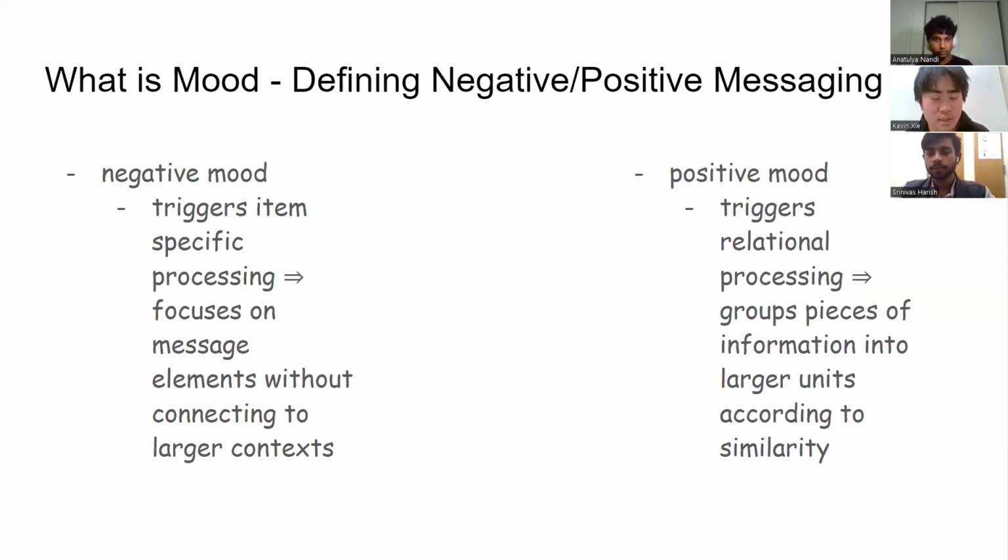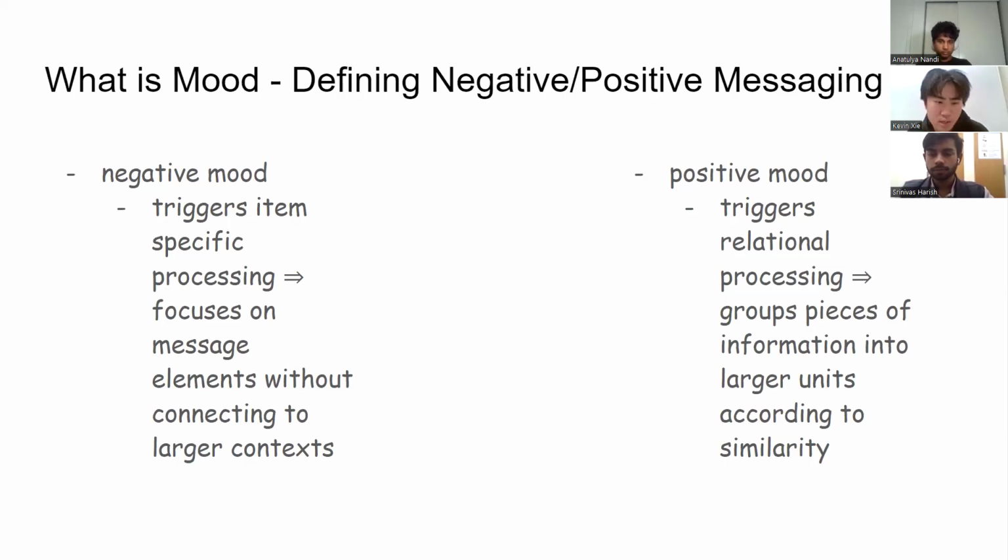How can the efficacy of a node affect the opinions? So through the study linked in the problem, a negative mood would trigger item-specific processing, whereas a positive mood would trigger relational processing.